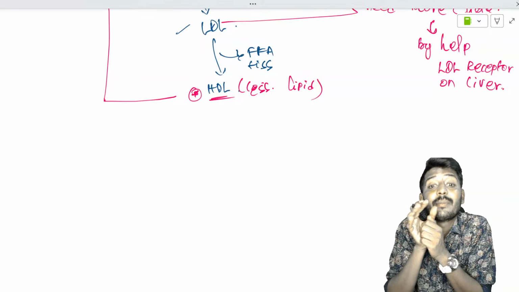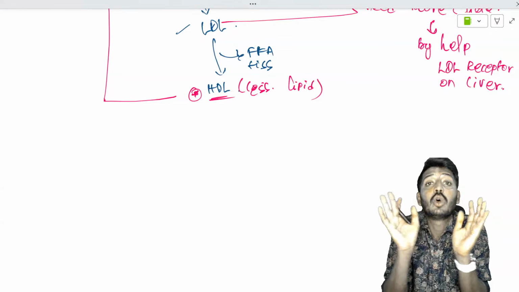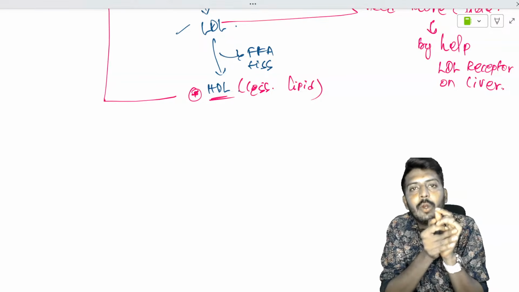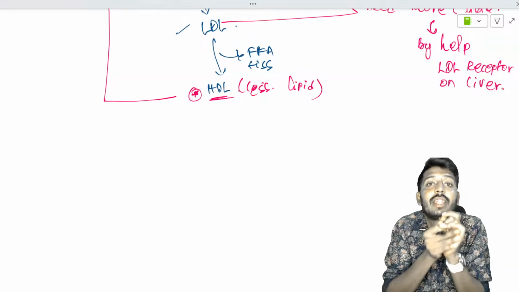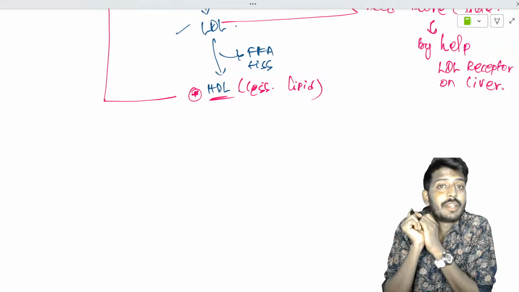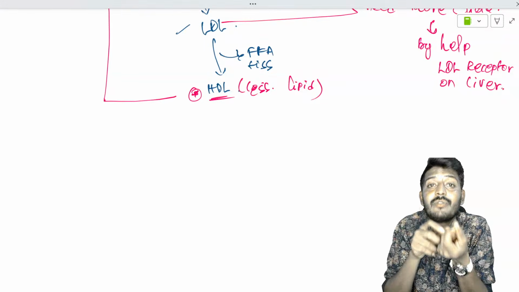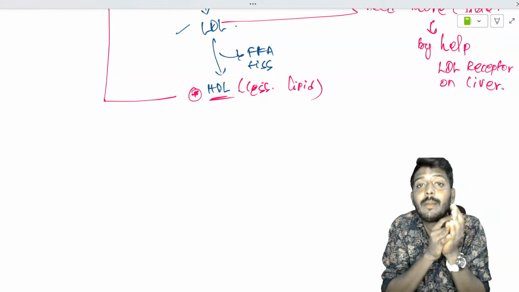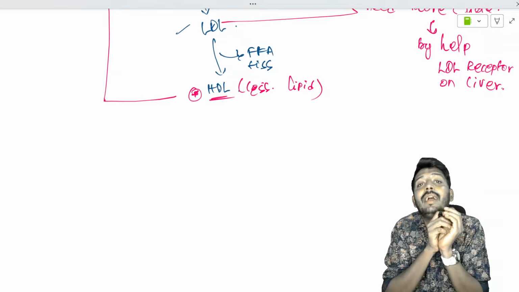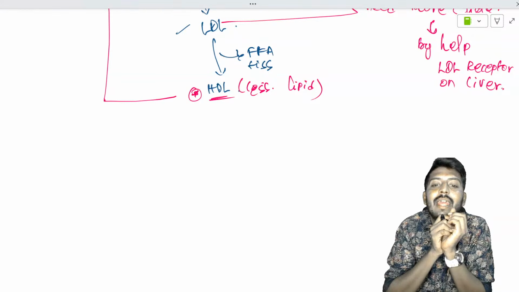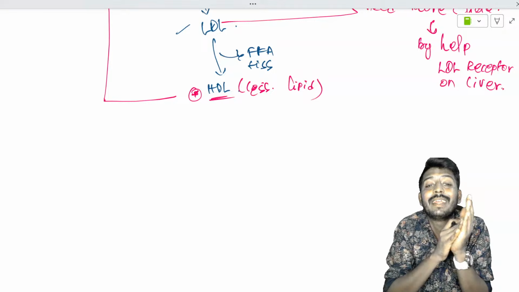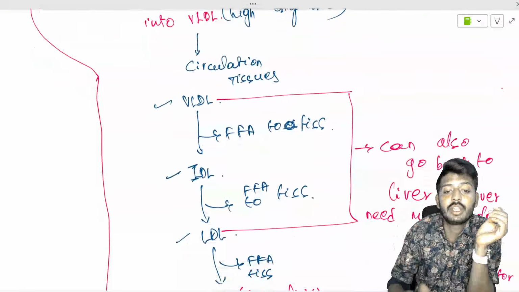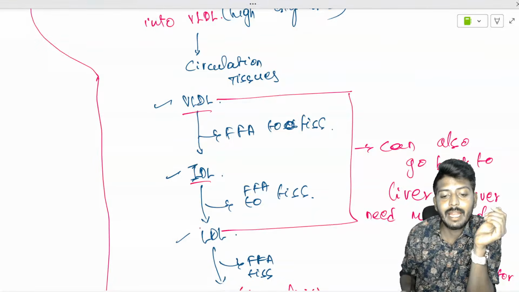When there are more LDL receptors, LDL goes back. Otherwise LDL will remain in the tissue. So LDL and VLDL will go back to the liver only during increased expression of LDL receptor. That expression occurs only if the liver needs more cholesterol. But in a natural pathway, the remaining cholesterol is brought back to the liver by the help of what? HDL. Who brings cholesterol from the liver to the tissues? VLDL, IDL, LDL.